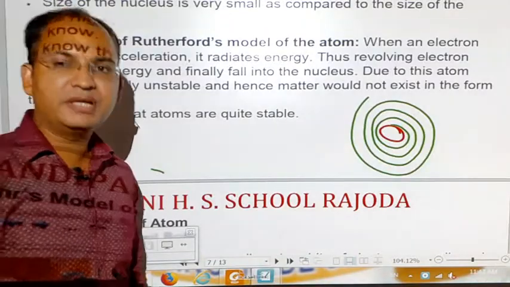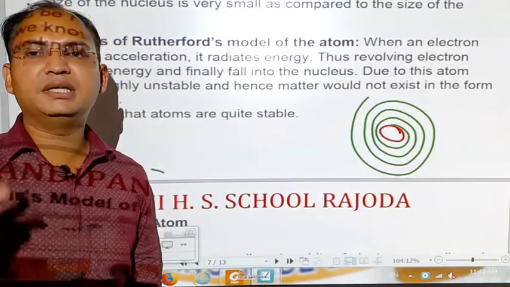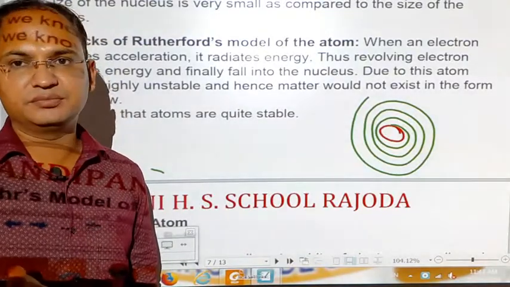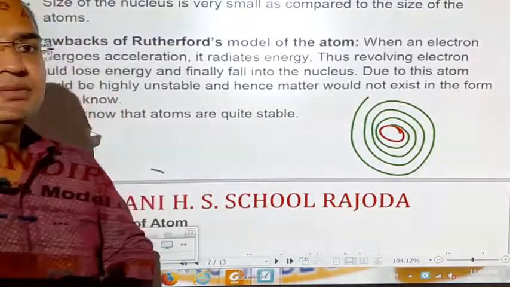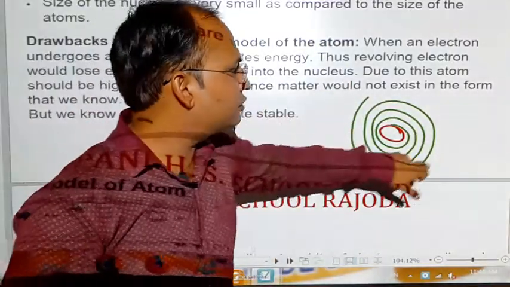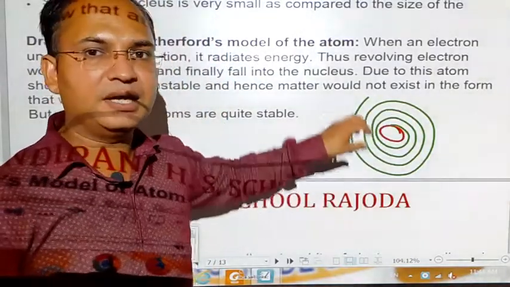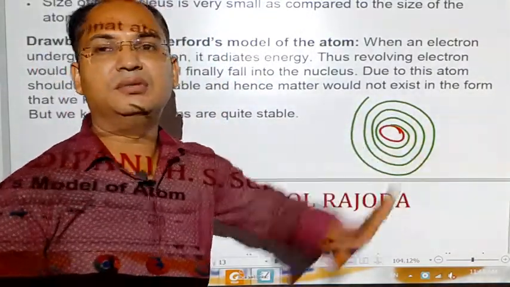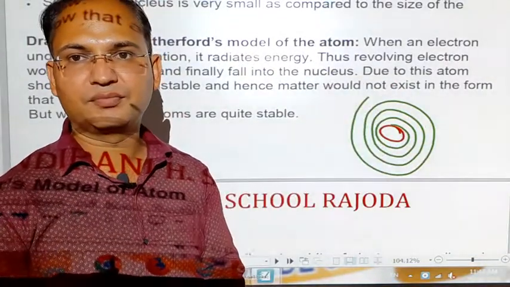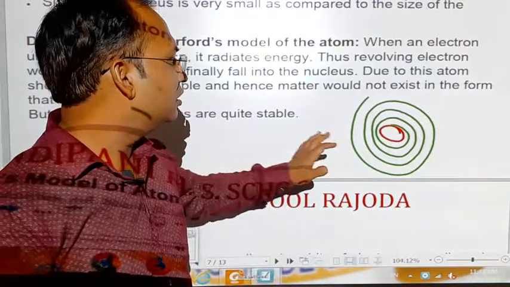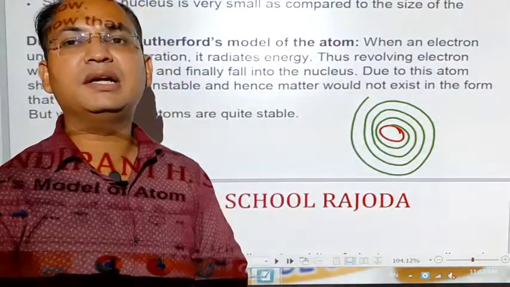Now students, when an electron revolves around the nucleus, it emits radiation, it loses energy. So while losing the energy, the electron must move towards the nucleus and finally get dumped inside the nucleus. But if this happens, then the stability of the atom is not possible.